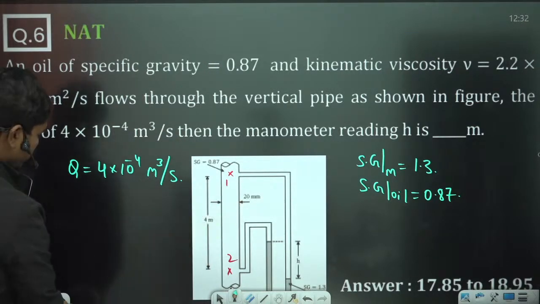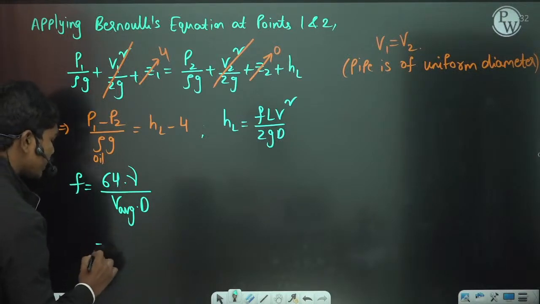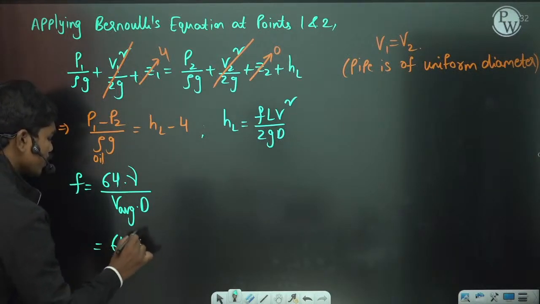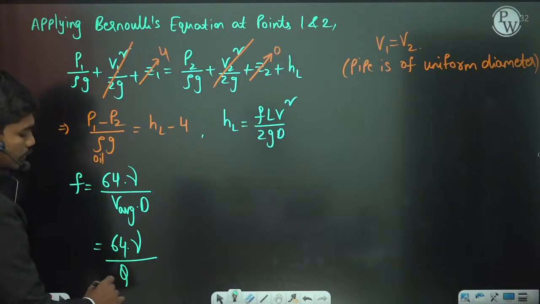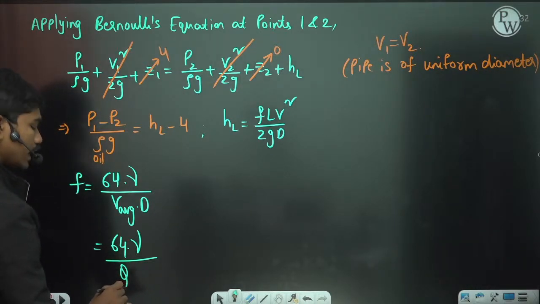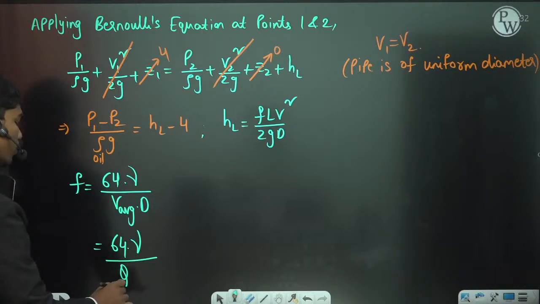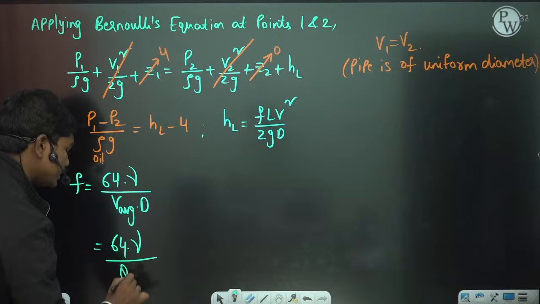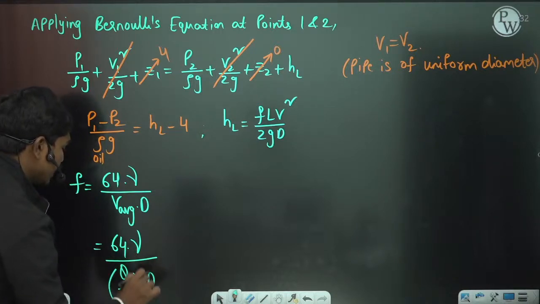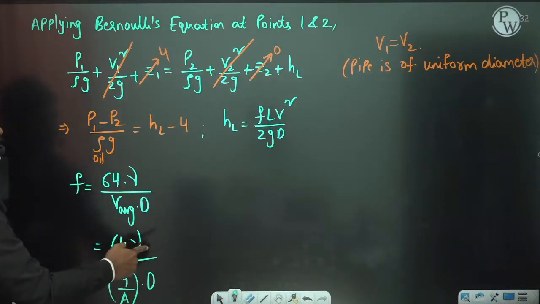The pipe diameter is given, so V average is Q by the flow area, where the flow area is pi by 4 D square.